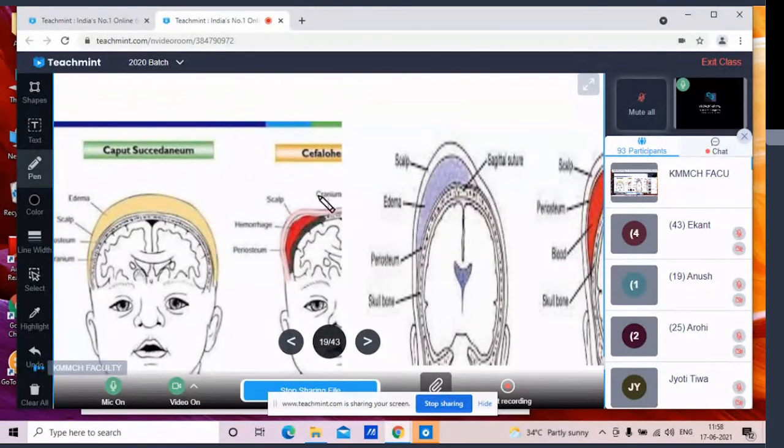And the cephalohematoma, you can say it is a birth injury. Here it is a localized swelling with a limited area, marked by the suture line. And here the margins are well defined in cephalohematoma. So this is about the applied aspect of the scalp.